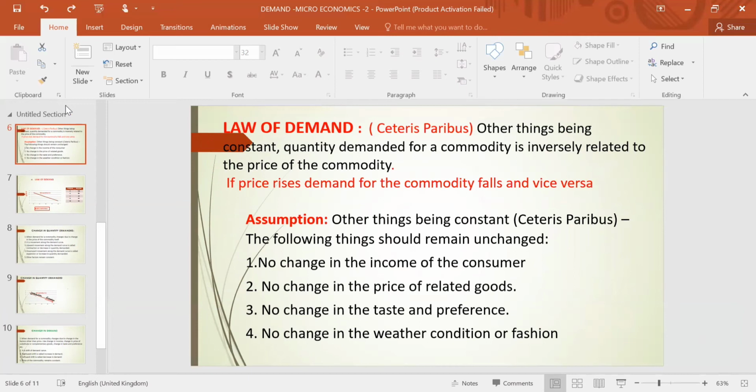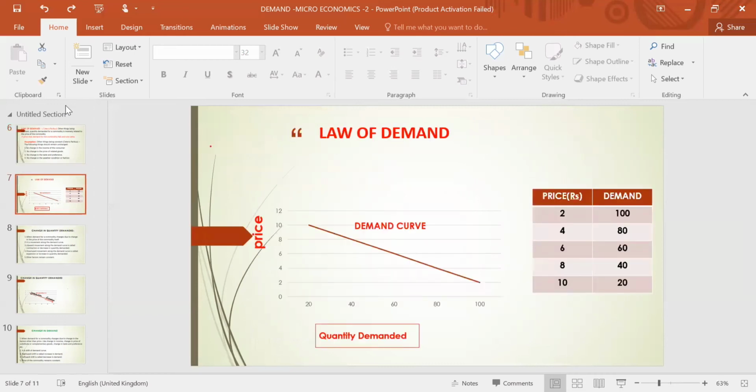In Latin it is called ceteris paribus, which means other things being constant, meaning the other factors should remain constant. What are the other factors which should not change? Income of the consumer should not change, price of related goods should not change, taste and preference should not change, weather condition and fashion should not change. So that is law of demand.